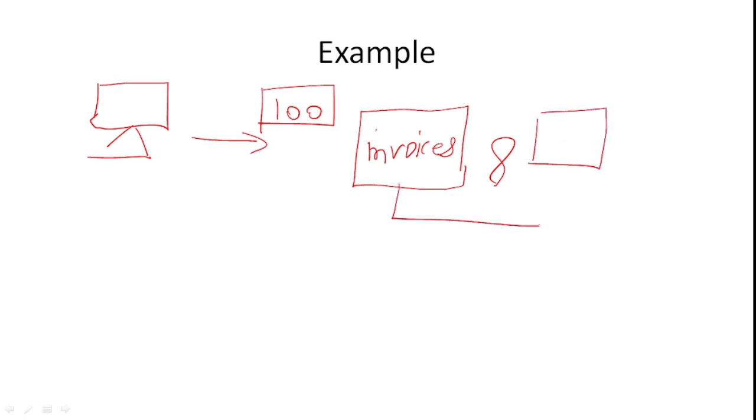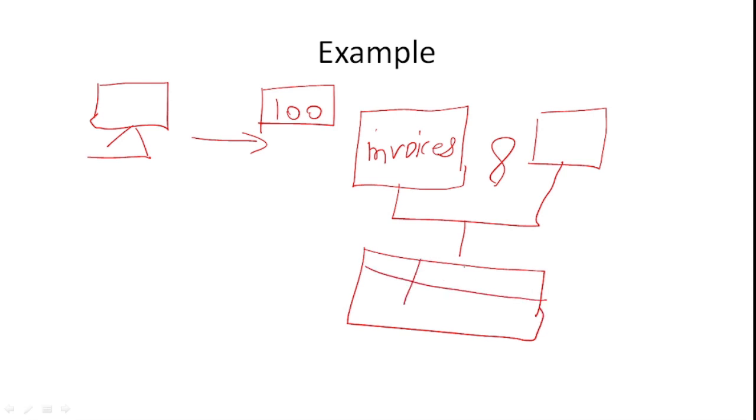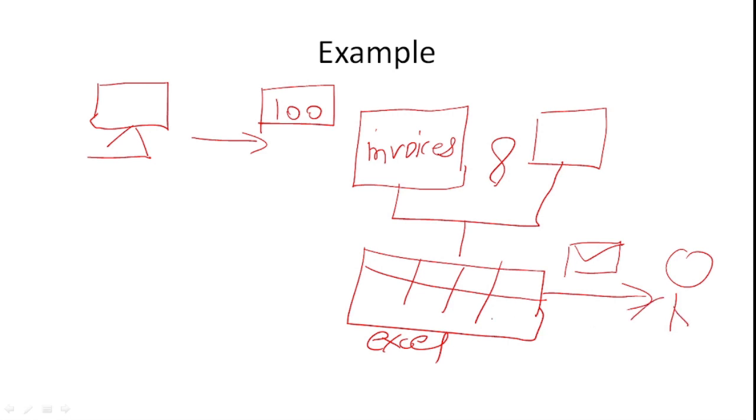Finally he prepares an Excel file where the necessary information the stakeholder wants is updated, and he sends that Excel file to the stakeholder. So this is the manual and repetitive task he is performing.